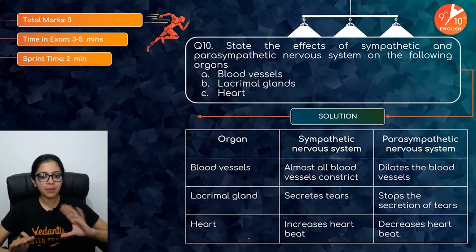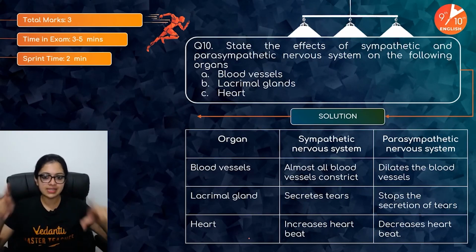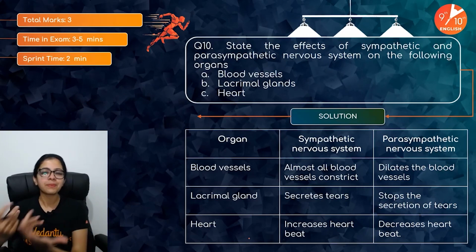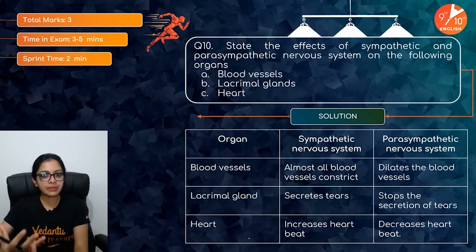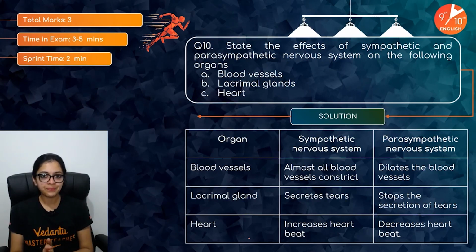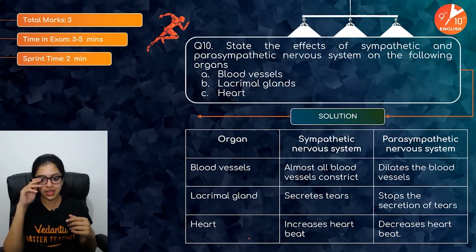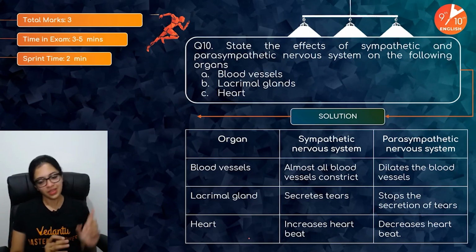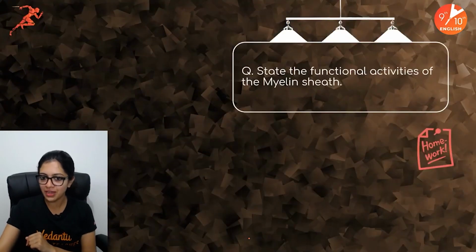Right, children? So the best way of answering a question like this is in the form of a table, but is it going to be this or that? Sympathetic nervous system feels sympathy for you because you are in a dangerous situation. Just think of it like that and put yourself in that imaginary situation, and I'm sure you will come up with the right answer. Try this out and see for yourself how the magic works.